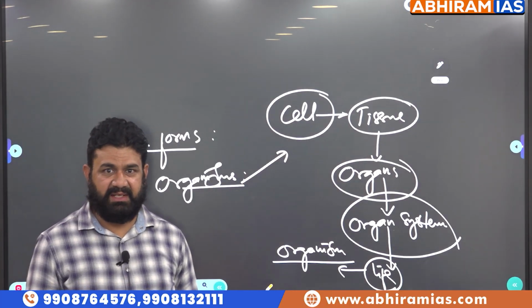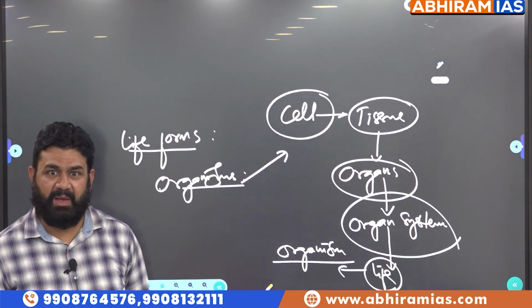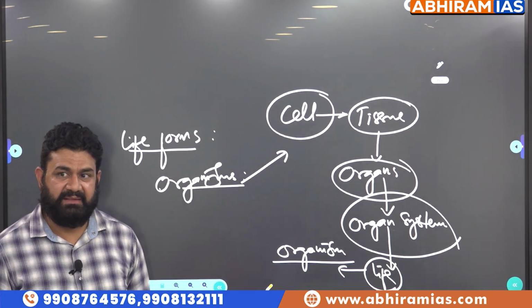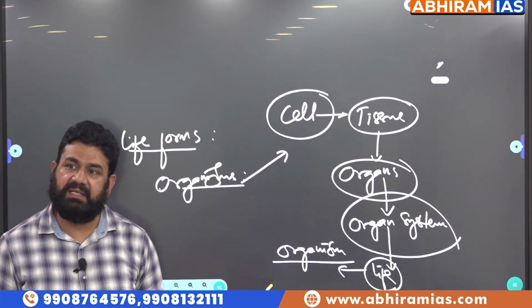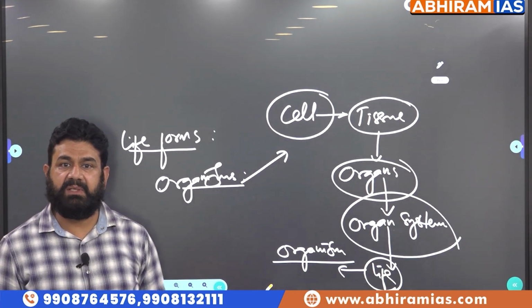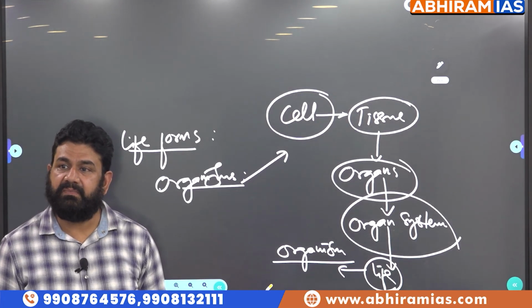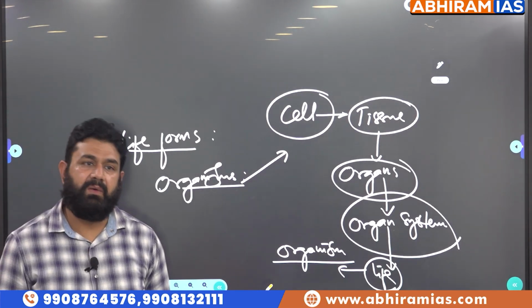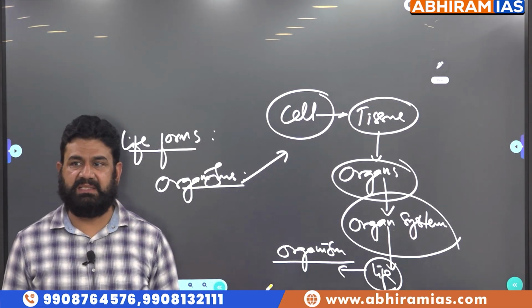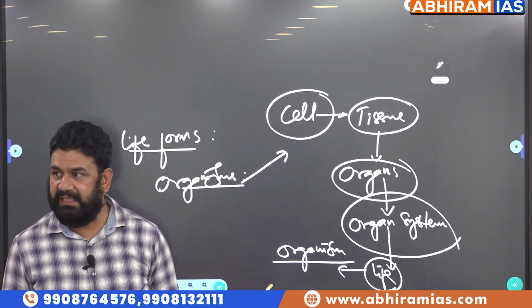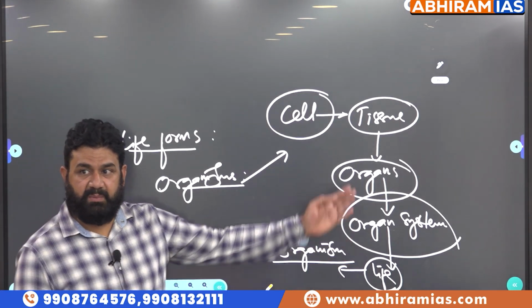Can we grow virus in the lab? We're talking about the wet market, Wuhan Institute of Virology, or what? Home of COVID. Virus doesn't survive in the absence of another living cell. Virus cannot be grown in the lab. It cannot survive on an artificial growth medium. All other life forms can be grown in the lab except viruses. Viruses need another cell to survive because they lack cell composition.